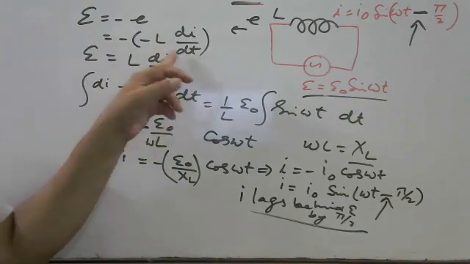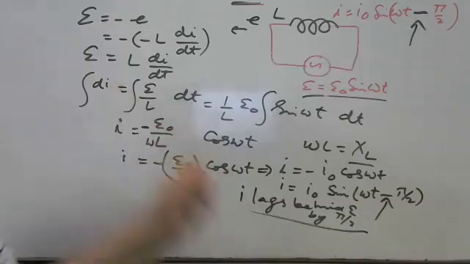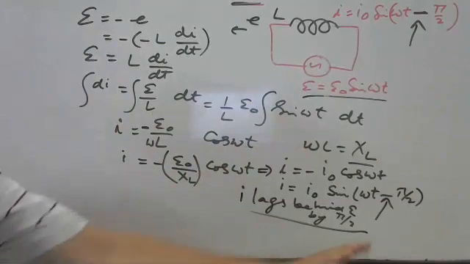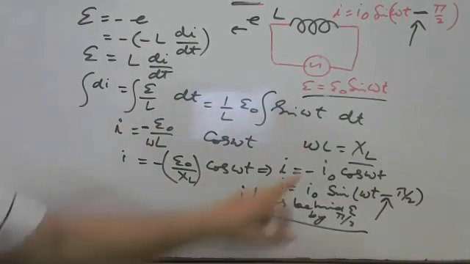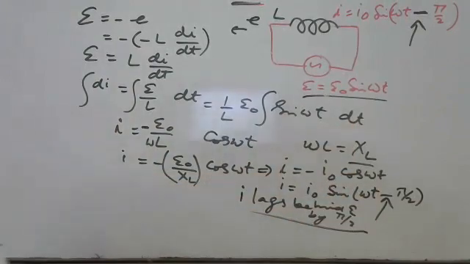In inductance, we have to integrate it. In case of capacitance, we have to differentiate it. If you know the formula, we can convert easily. And omega L can be written as XL, inductive reactance. It is inductive reactance.